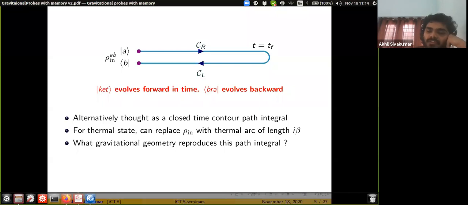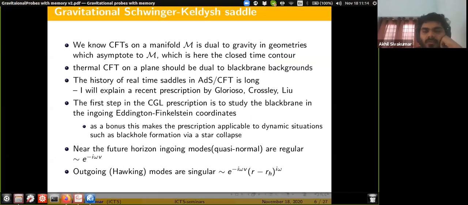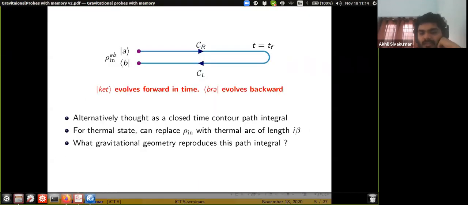Because we know in ADS-CFT, if a CFT lives on some manifold M, the gravitational dual is given by all the geometries which asymptote to M. Such a geometry we would call a gravitational Schwinger-Keldysh saddle, the leading saddle of all those configurations. And I'll be trying to explain some recent developments in correctly identifying this saddle. So is there any question from this part?